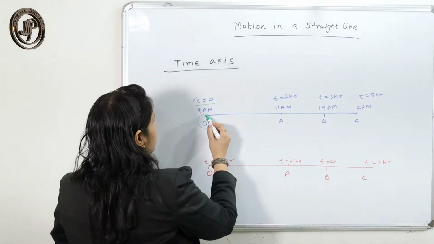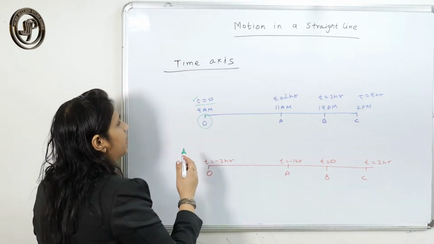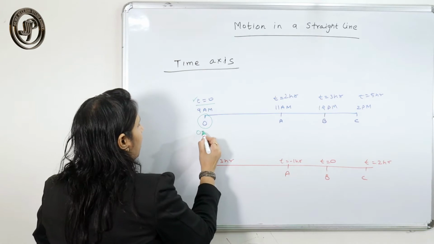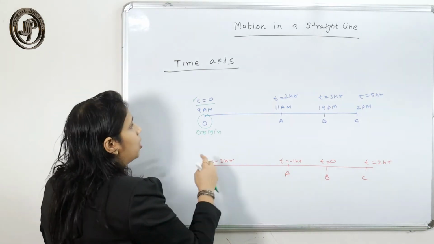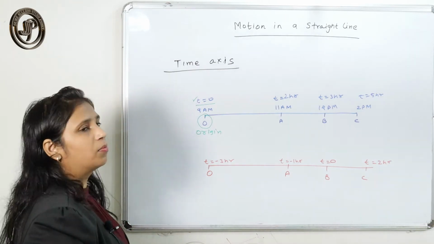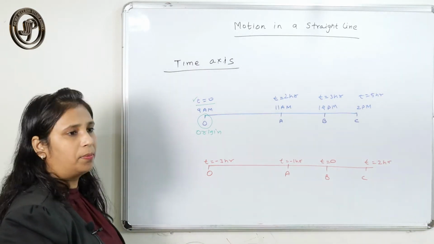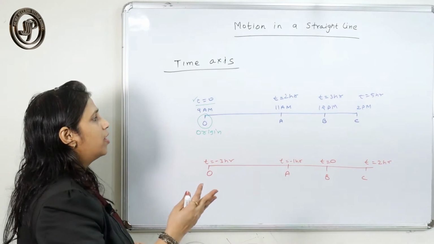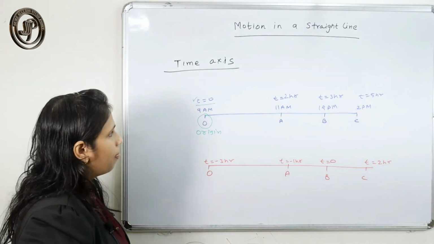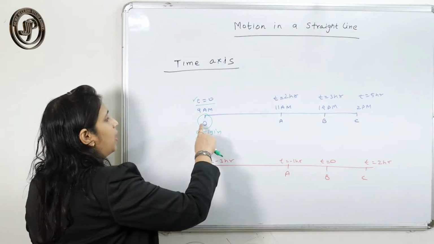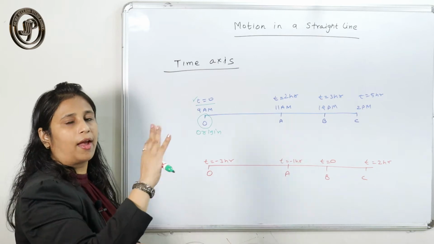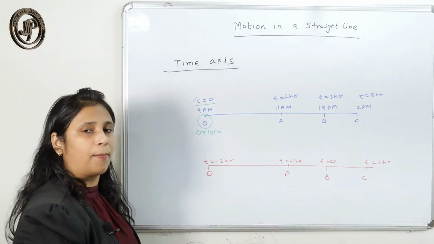Suppose at 9 a.m. the body is at point O, so that I have considered as origin. Now at 11, after 2 hours, the body reaches point A, after 3 hours from the origin the body reaches point B, and after 5 hours from point O the body reaches point C. Okay. So here we have considered all the time is taken on the right side of the origin, that is why I have taken it as positive.